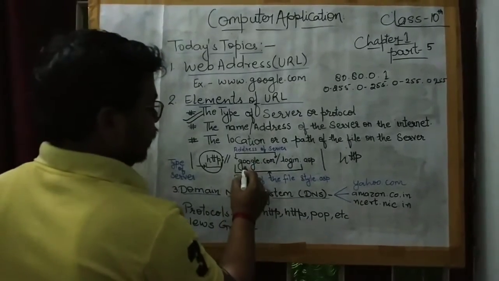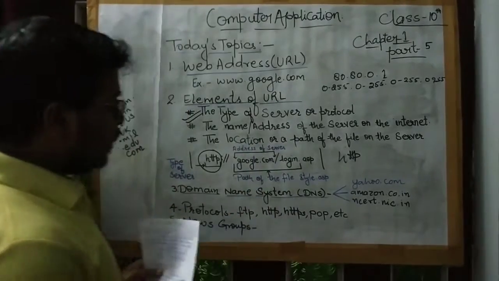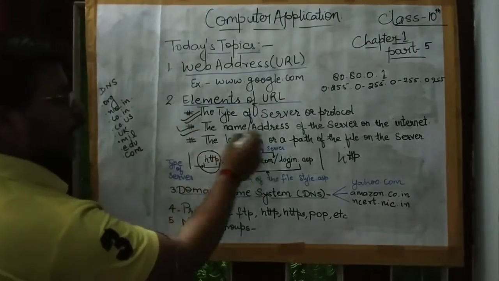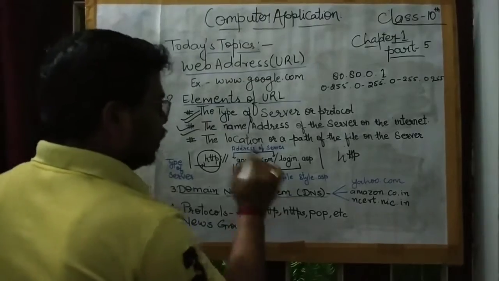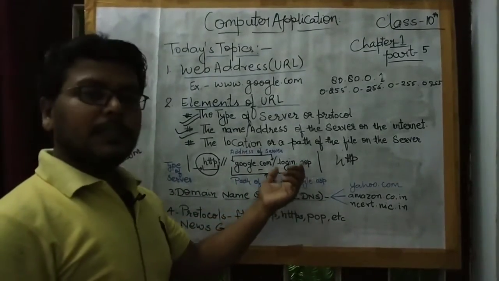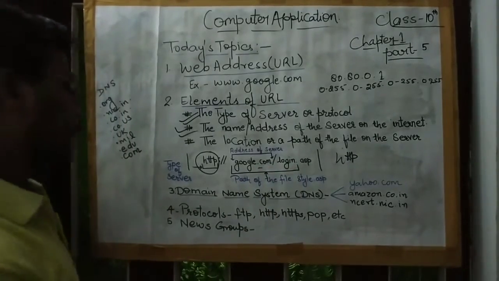The second is google.com. It is the name and address of the server on the internet. Google.com is the server where these web pages reside, meaning they stay there or are stored there.